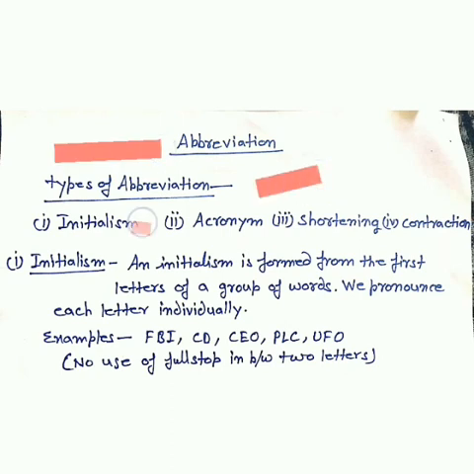First, it is initialism. Second, it is acronym. Third, it is shortening, and fourth, it is contractions. Now, student, I will tell you in detail. In initialism, we only take the first letter of a group of words and we pronounce each letter individually, as I have written in the definition. An initialism is formed from the first letter of a group of words and we pronounce each letter individually.